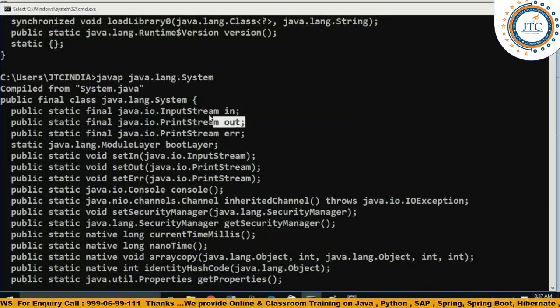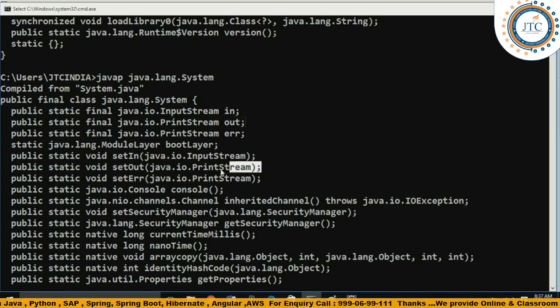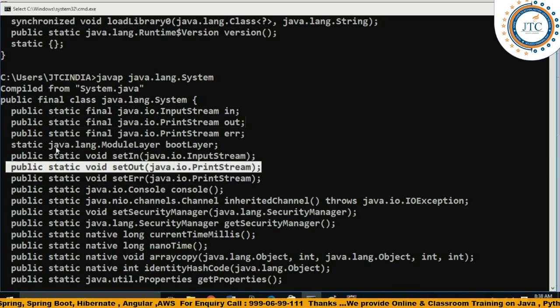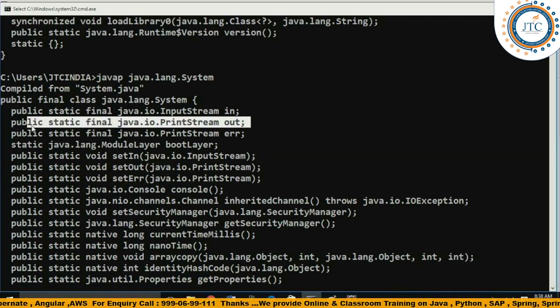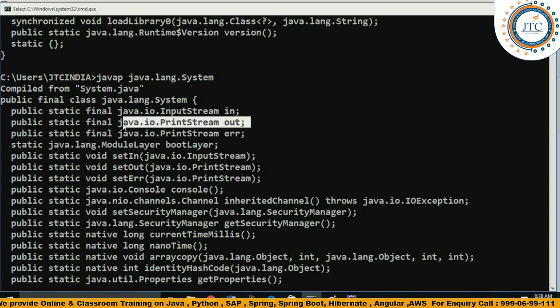See here now, this is out. So out is a static final variable, guys. A special way has been provided by Sun Microsystems that by using this setOut method, we can change the implementation of out. So if you want to give the location for this print stream in some other place, what you could do is set your reference and write there. I'll show you in your program.